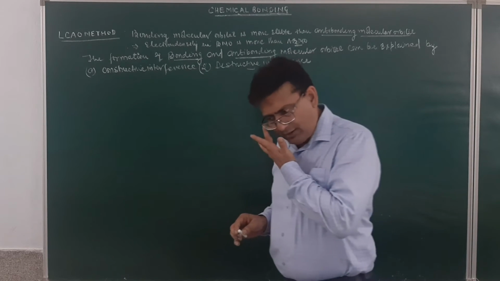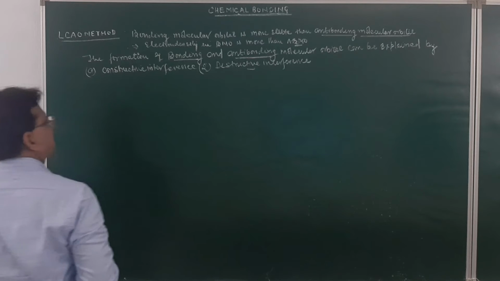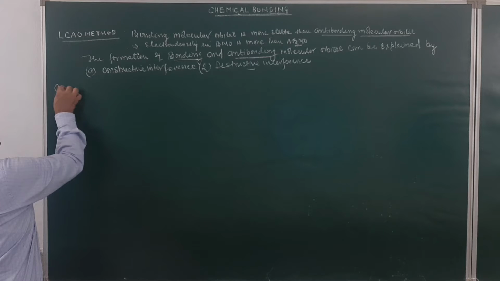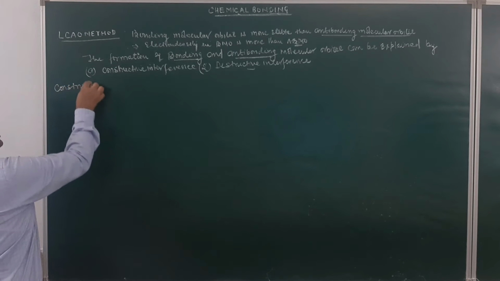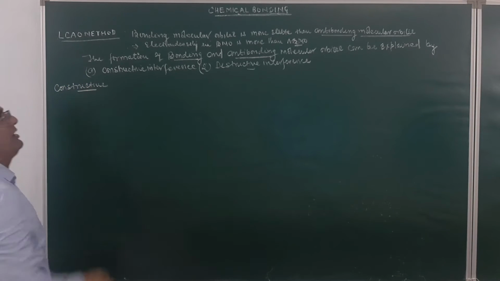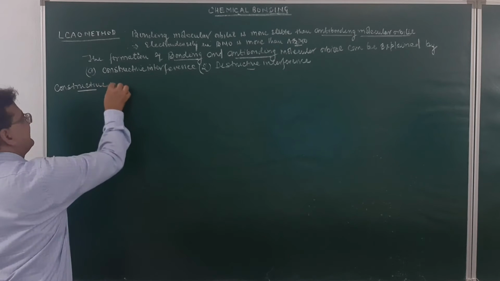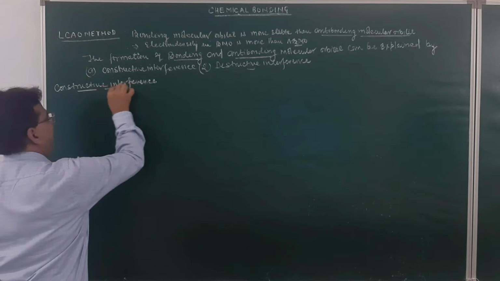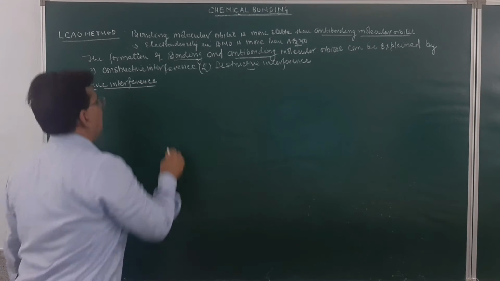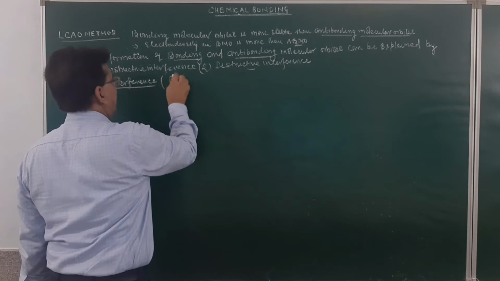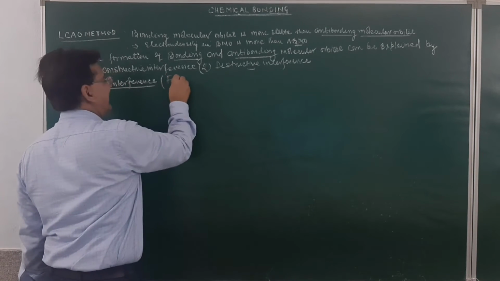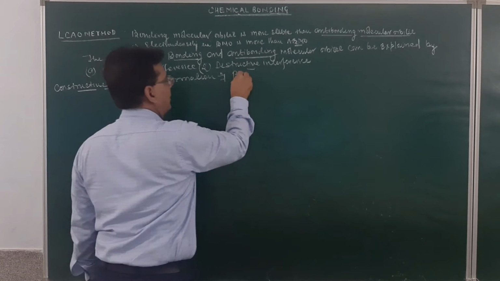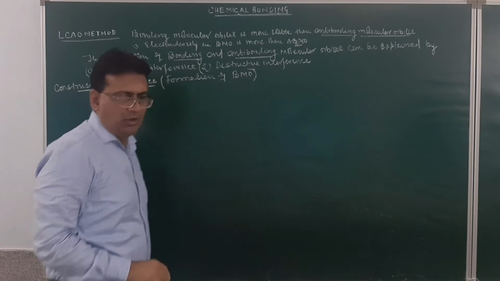First of all, we will discuss what I mean by constructive interference. By constructive interference, we will explain the formation of bonding molecular orbital. What is constructive interference? With constructive interference, we will try to explain the formation of bonding molecular orbital. What does it mean?